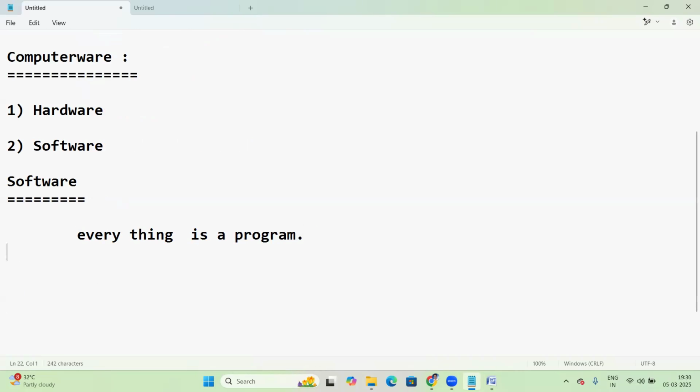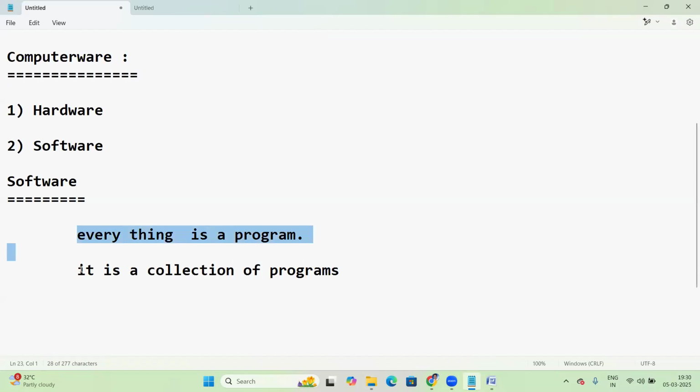It is a collection of programs, like OS programs, maybe C program, C++, Java. There are many programs. In software, all are programs. Everything is a program. It's a collection of programs.